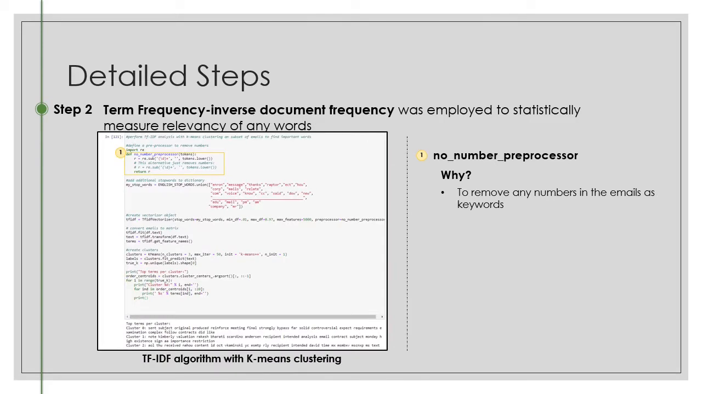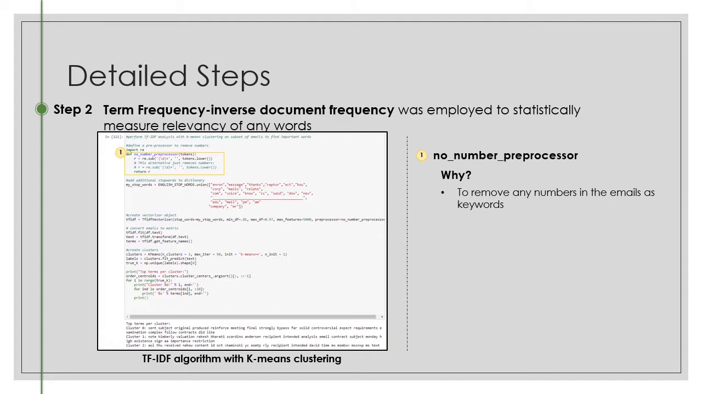The second step of the strategy was to utilize the term frequency inverse document frequency analysis, or TF-IDF, on the email subset from step 1. TF-IDF provides a statistical method of determining the relevancy of words in a set of documents based on the number of times that word appears in a document and the inverse frequency of that word across documents. The screenshot shows the Python code we used for this step.